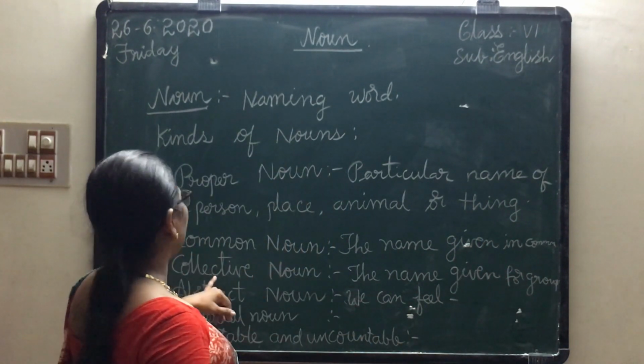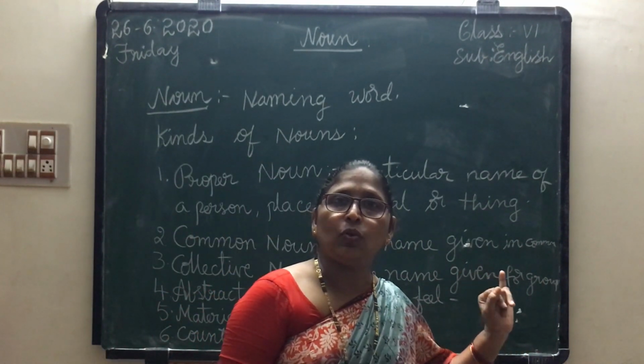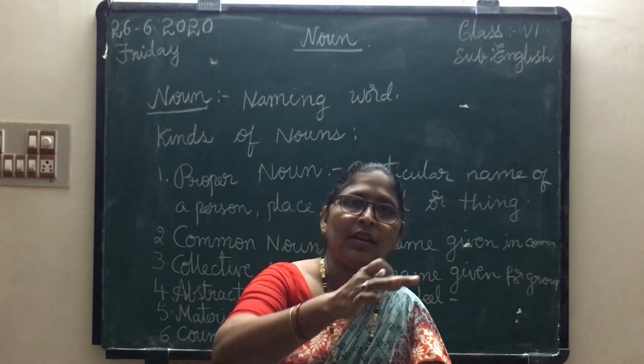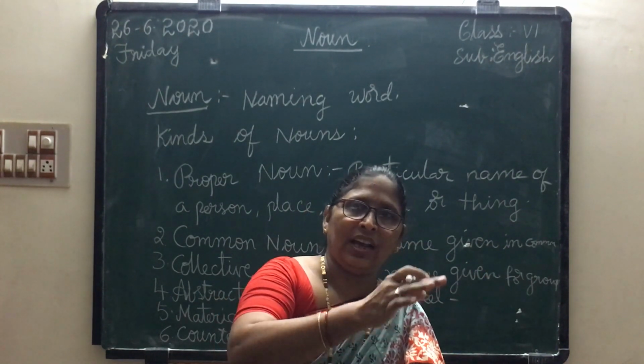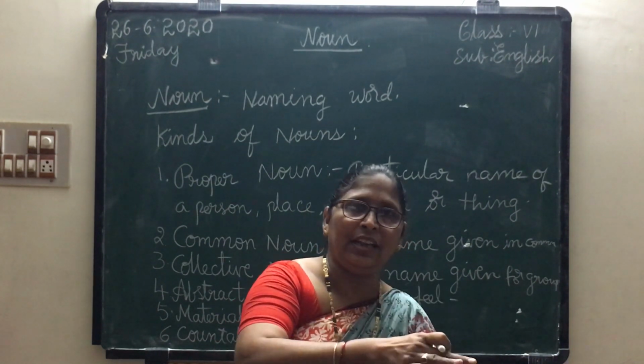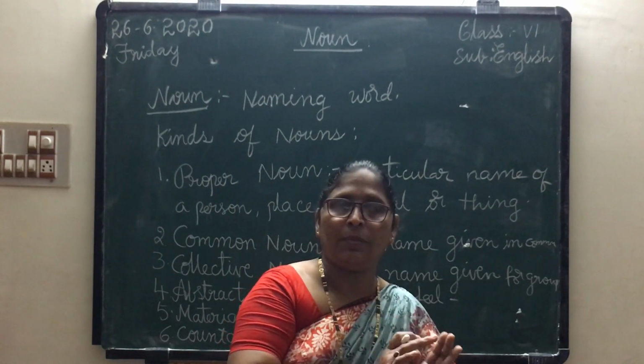Next, collective noun. The name given for group is called as collective noun. Suppose we are taking many books and we have to make something with it. We tie with it. That is called bundle. Bundle of books. So the name given for books, the bundle of books.